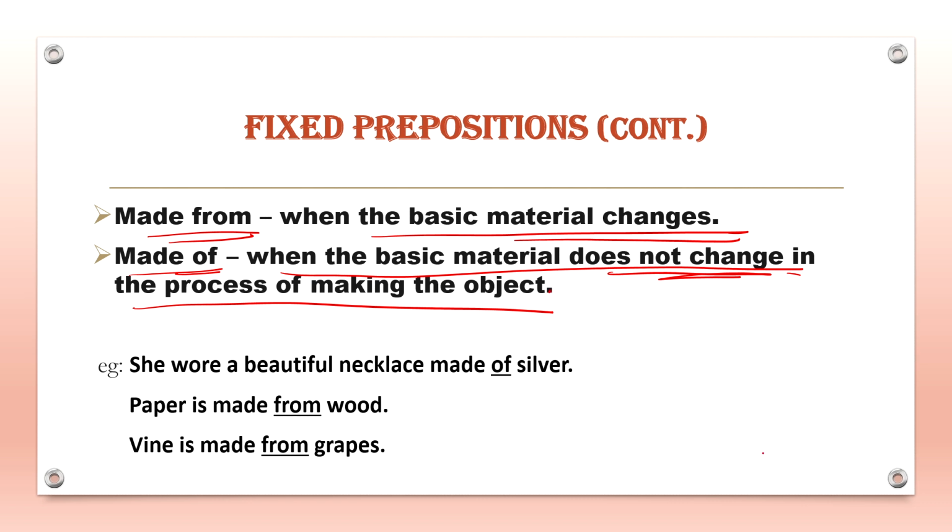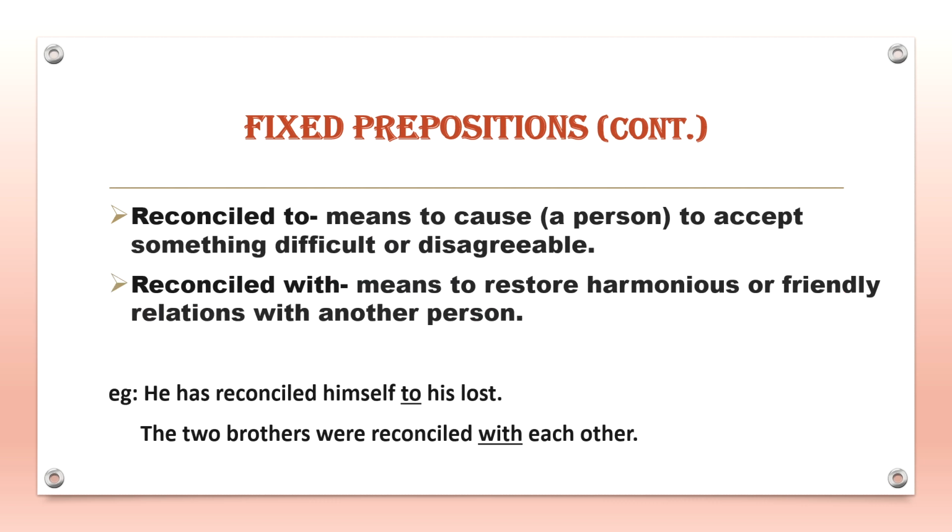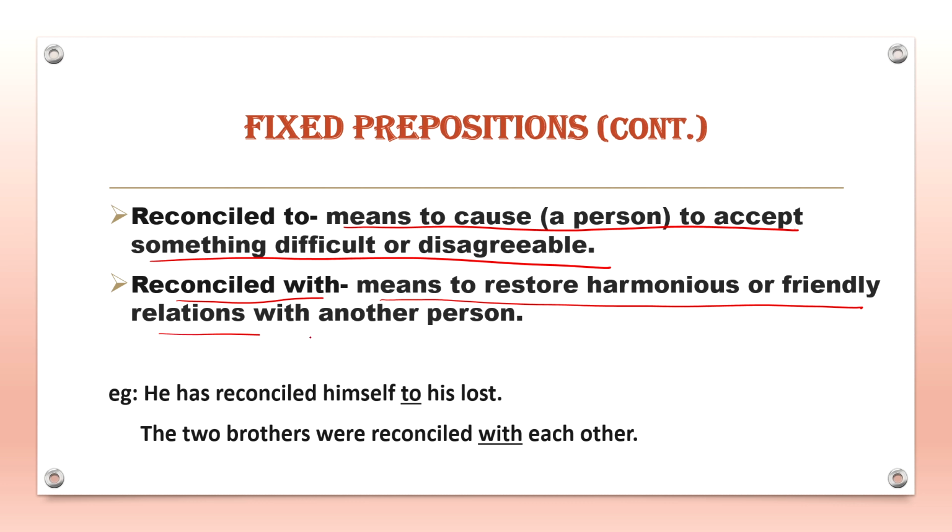So, for example, she wore a beautiful necklace made of silver. Paper is made from wood. Wine is made from grapes, and so on. Now, next is reconcile. So, reconcile to means to cause a person to accept something difficult or disagreeable, whereas reconcile with means to restore harmonious or friendly relations with another person. Let us understand this with the help of an example. He has reconciled himself to his loss.